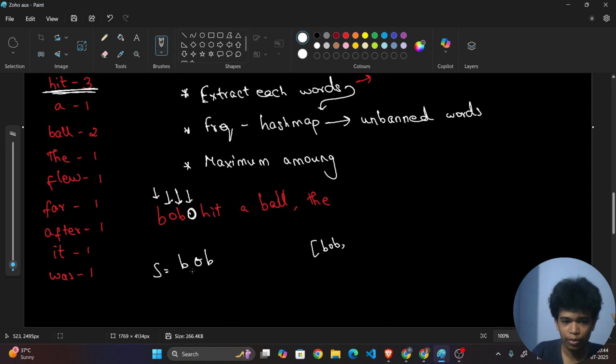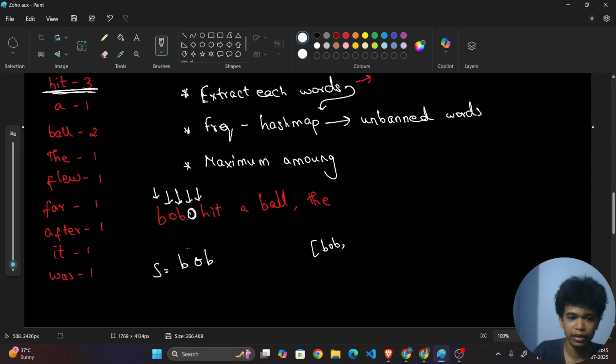Now, while including it in my array, I first check that this string is not empty. Yes, it is not empty because it contains some word, right? So it is not empty, that's why I added it. I will tell you why we are checking that it is not empty.